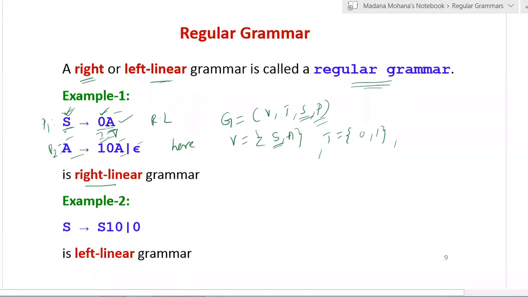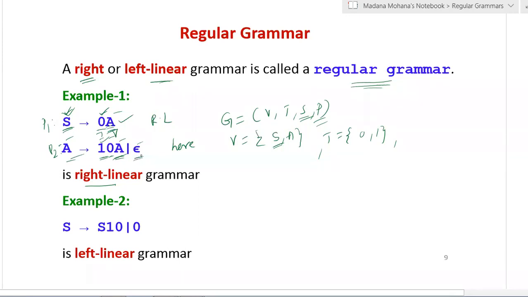Now the left hand side starts with a single variable. Yes, it does. So the first production satisfies the condition of right linear grammar. Then coming to the second production, A derives 10A or epsilon. This is another production, a null production. In the first, 10 is a string of terminals: 1 is a terminal and 0 is again a terminal. Even a single terminal or strings of terminals are allowed. After the string of terminals, a variable occurs, so the variable is on the right side of the string of terminals. So it is satisfying. Then the third rule allows null also.